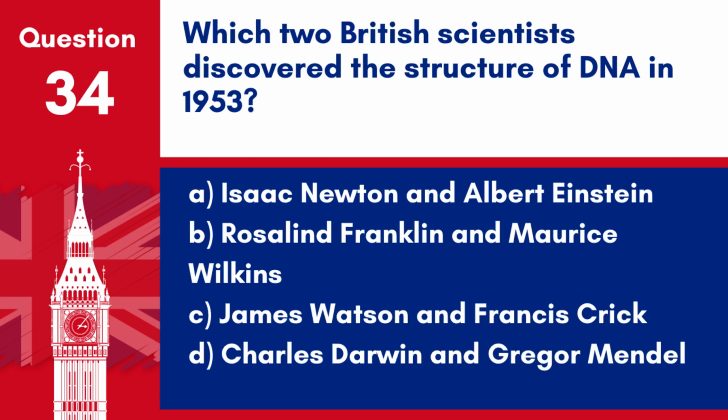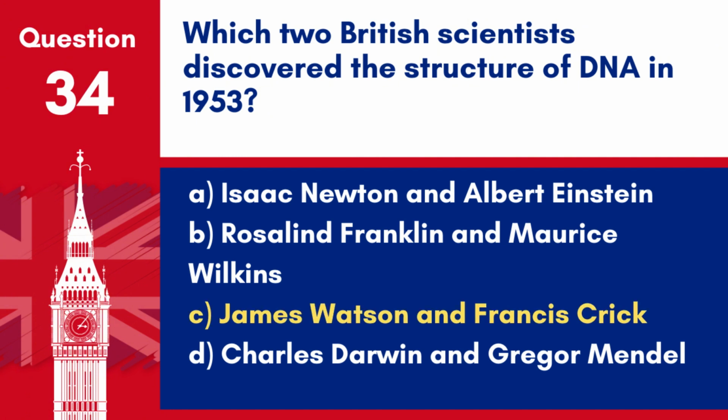Question 34. Which two British scientists discovered the structure of DNA in 1953? A. Isaac Newton and Albert Einstein. B. Rosalind Franklin and Maurice Wilkins. C. James Watson and Francis Crick. D. Charles Darwin and Gregor Mendel.